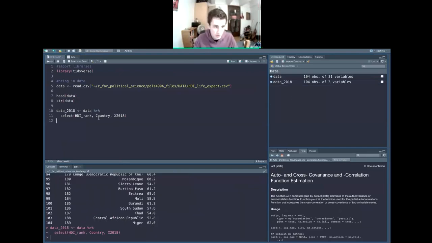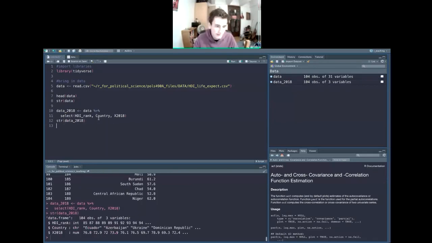And then if we look at the structure of data 2018, it's just the three variables that we picked out, right? It's really common, when we manipulate the data using these tidyverse functions, that we assign it to a new data set with a similar name but with a variation, because it's probably just a slight variation on it. Now we can do another thing, right? We can just keep adding on things.